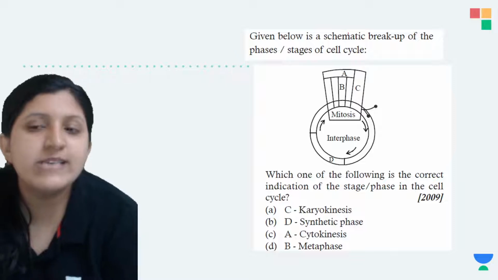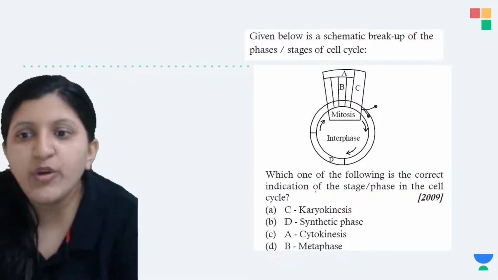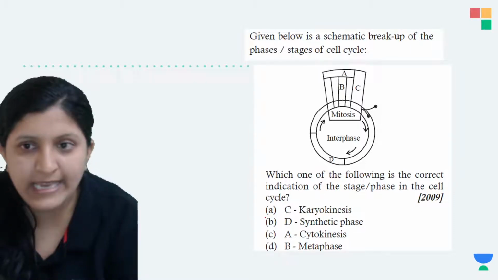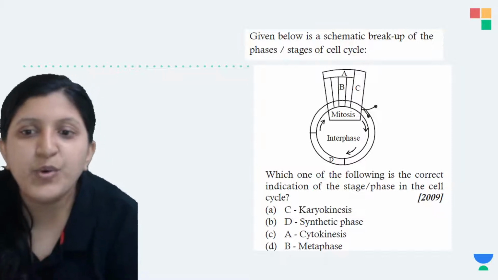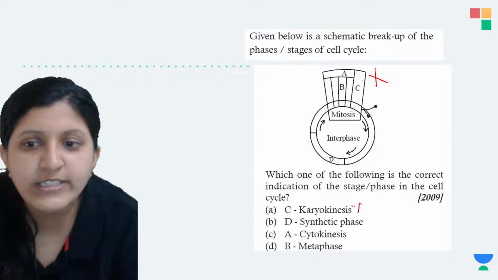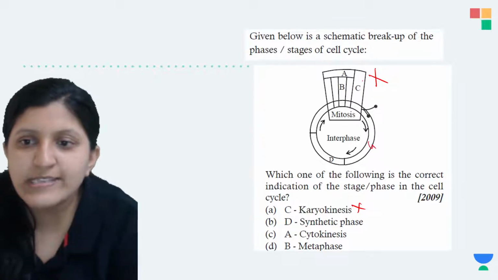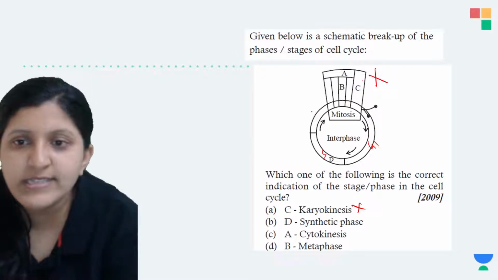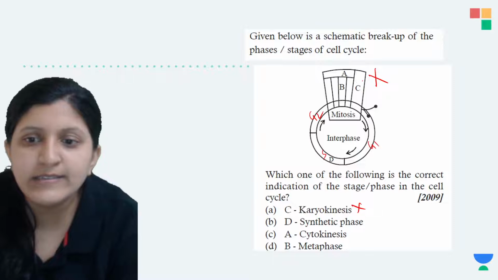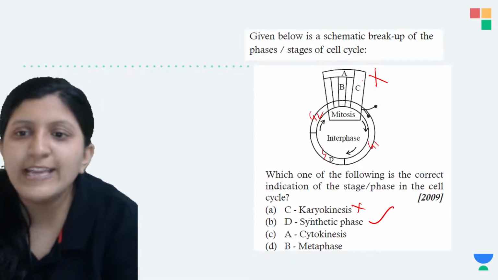Given below is a schematic breakup of the phases or stages of the cell cycle. Which one of the following is the correct indication of a stage or phase in the cell cycle? C is karyokinesis, wrong. C is not karyokinesis. D is synthesis phase. There is a G1 phase, there is an S phase, this is a G2 phase. D is synthesis phase is mentioned, so this is right.